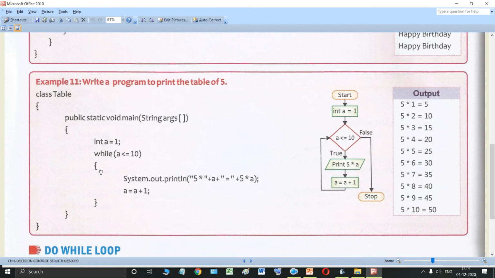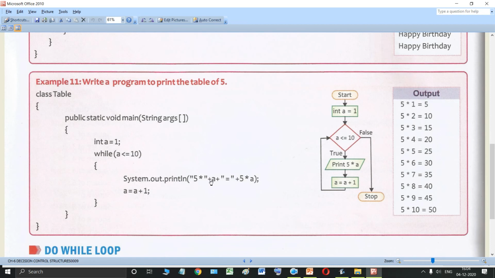Then this is the body of the loop. Inside the body of the loop, they have written system.out.println. Now see, whatever is written inside the double quote, it is a string and it will be printed as it is. So this 5 and this asterisk will be printed as it is.